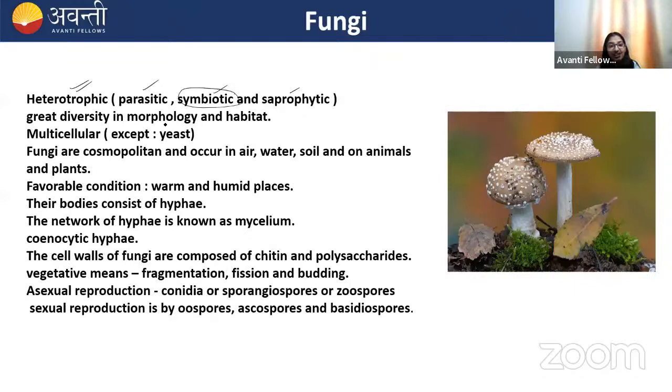The fungi show great diversity in morphology and habitat. They are multicellular, but the exception is yeast, Saccharomyces, which is unicellular. Fungi are cosmopolitan. That means they are present everywhere: in air, water, soil, on animals and plants as well. Their favorable condition is warm and humid places.